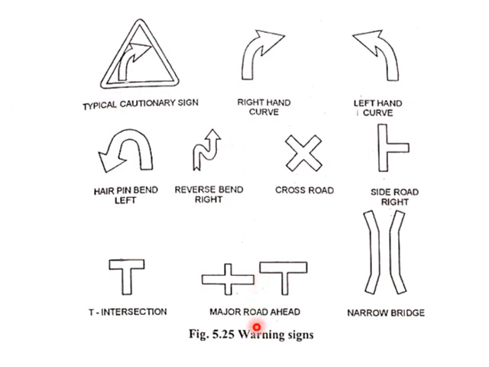These are the common warning signs, like right hand curve, left hand curve, side road, towards right there is a crossroad coming, that is two roads are crossing ahead of you. Then T intersection, you are approaching a T intersection, then there is a major road ahead, this is a minor road, there is a major road ahead, then there is a narrow bridge coming ahead of you, then there is a reverse bend towards the right, there is a hairpin bend towards the left, like that.